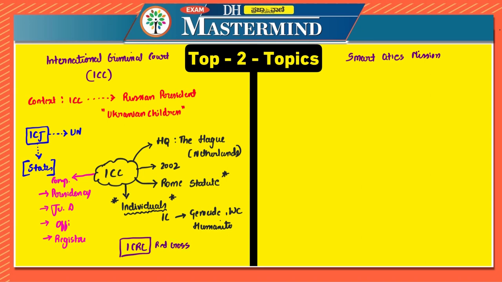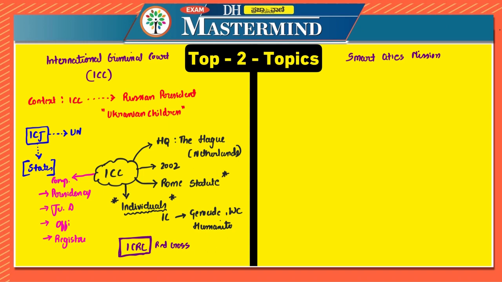Why is this important? This is important because it is the organization under this International Criminal Court which is in charge of inspecting the detention facility. Whoever is arrested by the ICC is sent to a detention facility, correct? So the ICRC, or the Red Cross, is responsible for inspecting that detention facility.